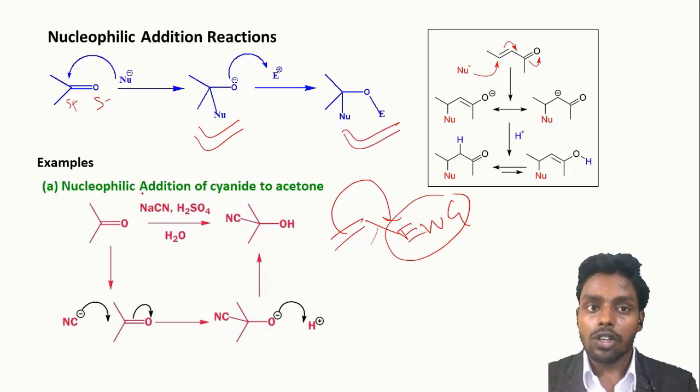So the example of this nucleophilic addition reaction is addition of cyanide to the acetone. Acetone has a carbonyl group, and this carbonyl group has a property that oxygen has negative charge and carbon has positive charge. So the cyanide ion will attack on the carbon and form this type of oxide, and this oxide will be attacked by the proton and form cyanohydrin compound.